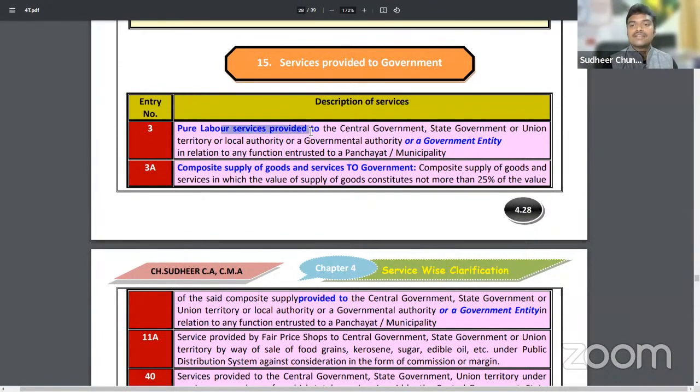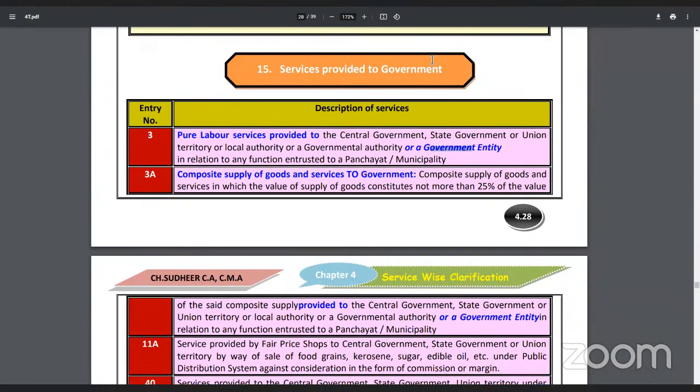Pure labor services to a government entity. The government entity means 90% capital is held by government. If 90% capital is held by government, that will be called as government entity. To that government entity, if we provide pure labor services, it is exempted.